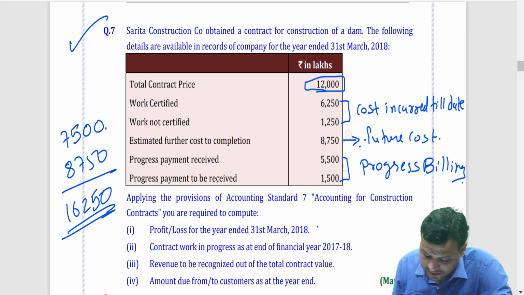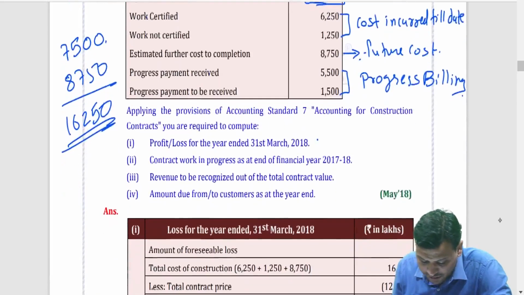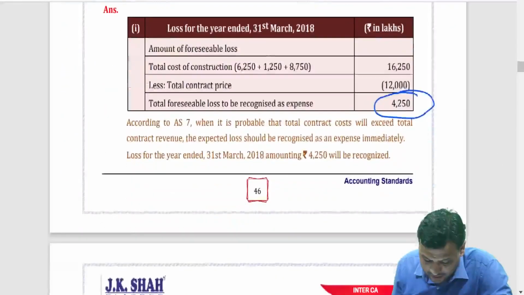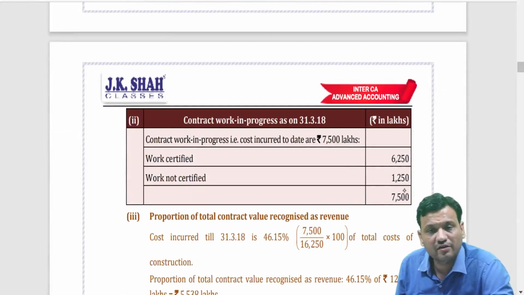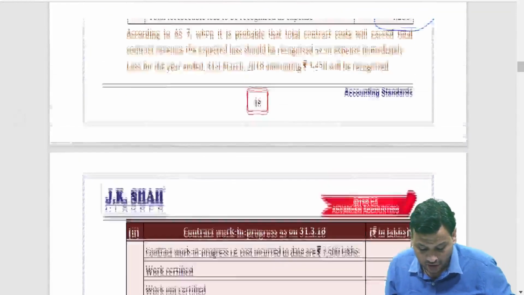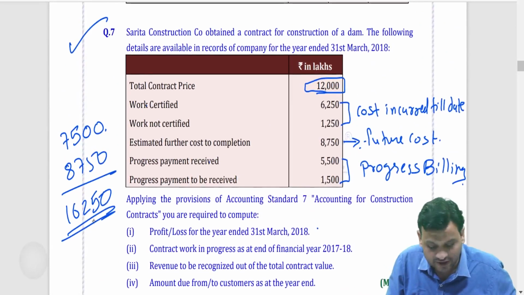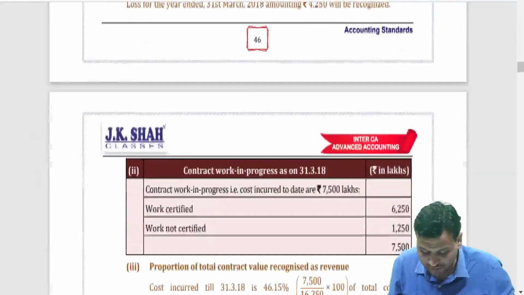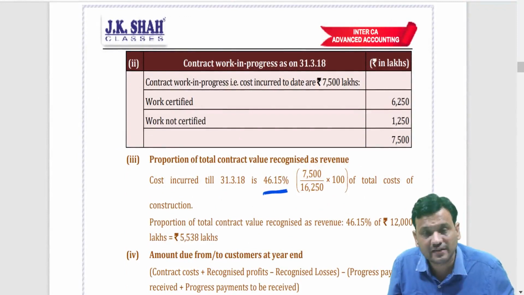So, my friends, we can find out how the amount is due to customer or due from customer. This is nothing but contract work in progress, the work which is going on. And how much revenue will be recognized based on percentage of completion? 7,500 divided by 16,250, that will be percentage of completion, 46.15. So, I will be recognizing revenue which is 12,000 into 46.15.